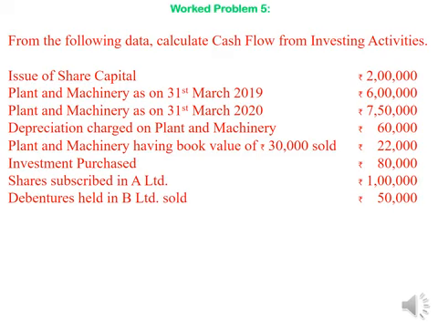So the first item says issue of share capital. Issue of share capital amounts to financing activity. Therefore, it should not be considered here. Plant and machinery information is given as opening balance and closing balance. Depreciation item is given, and some plant and machinery worth rupees 30,000 have been sold during the year for rupees 22,000.